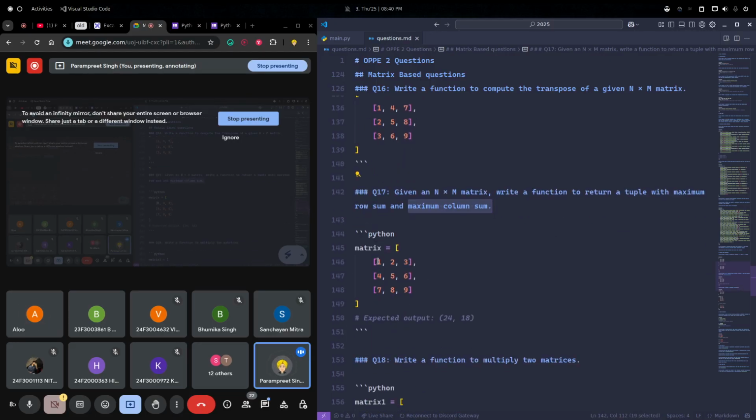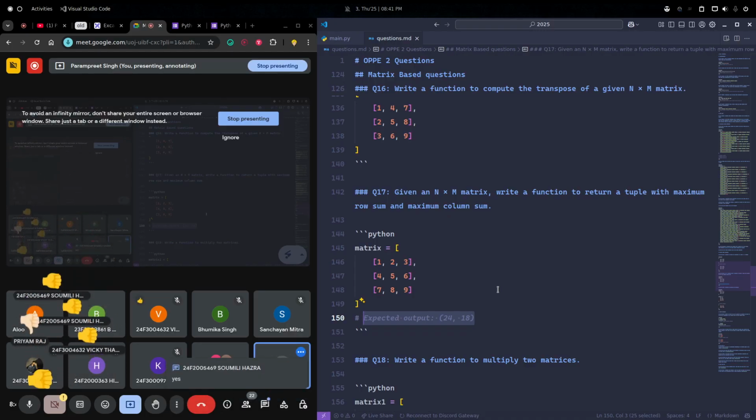Can you tell me which row will have the maximum row sum? Last row. And which column will have the maximum column sum? Last one. So if you sum this up, you will get 24. If you sum this up, you will get 18. So you just have to print this out. Very basic and easy, right?